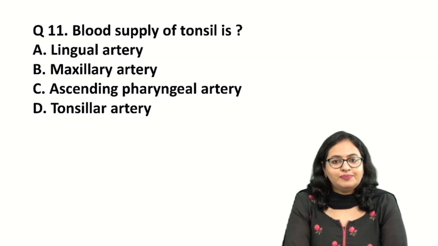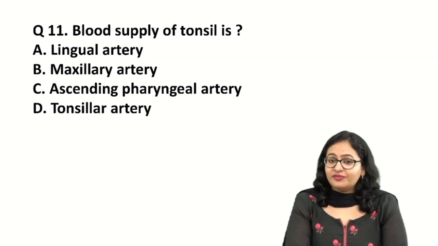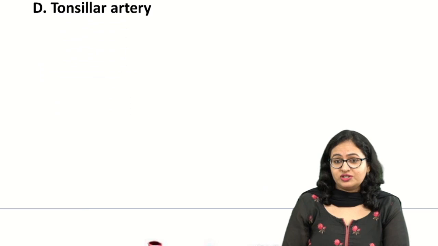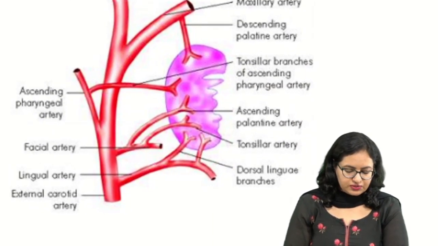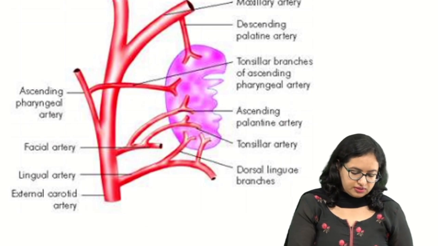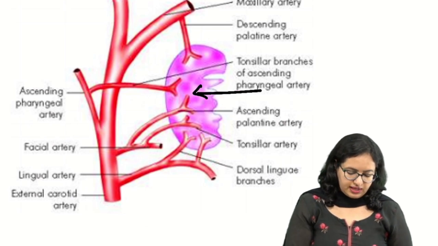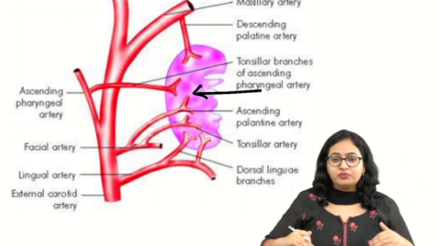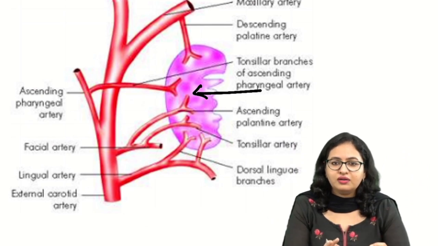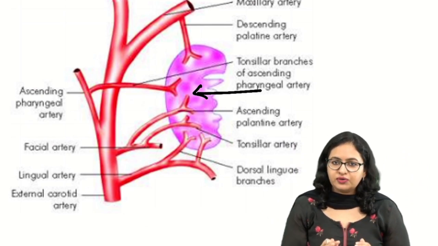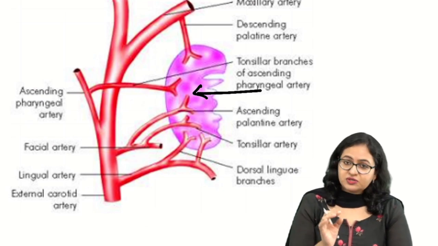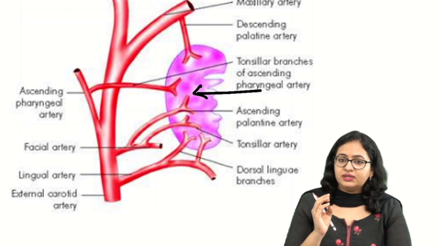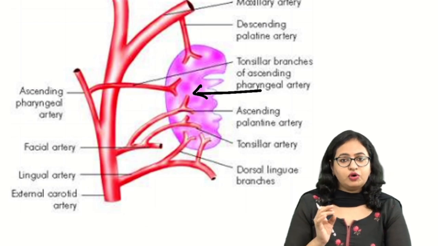Another question regarding the blood supply of the tonsil. Now, when we talk about the tonsil, actually, the tonsil is supplied by a lot of arteries. As you can see in this image over here, this is the tonsil, and you can see the arteries are coming from different directions. All are coming from the branches of the external carotid artery, and they will be supplying the palatine tonsil. So you have a supply from the facial artery, from the maxillary artery, from the ascending palatine.